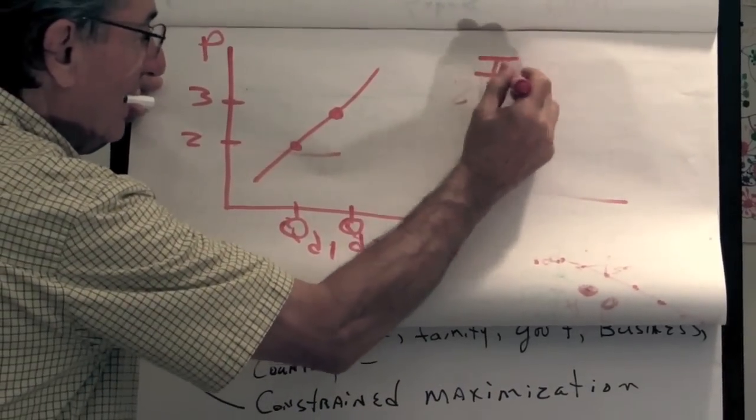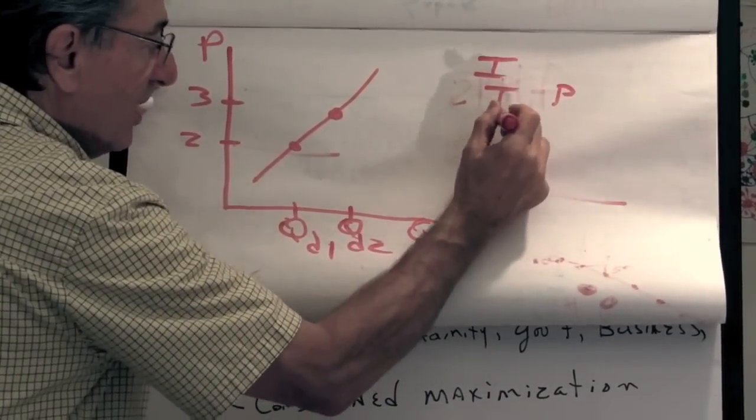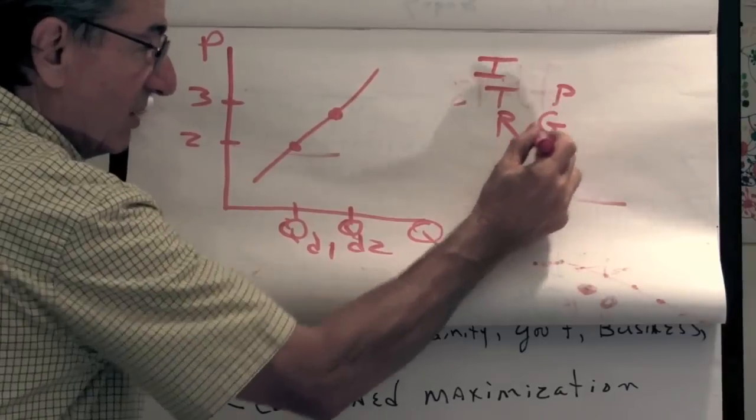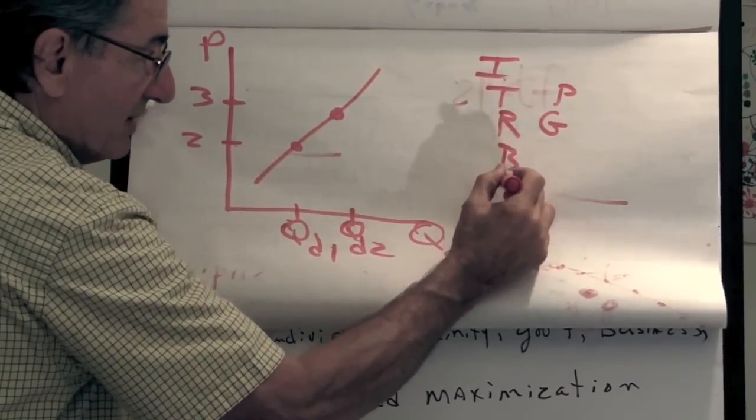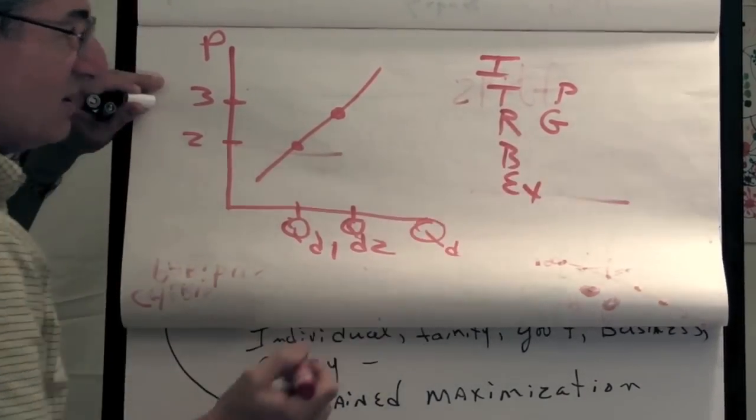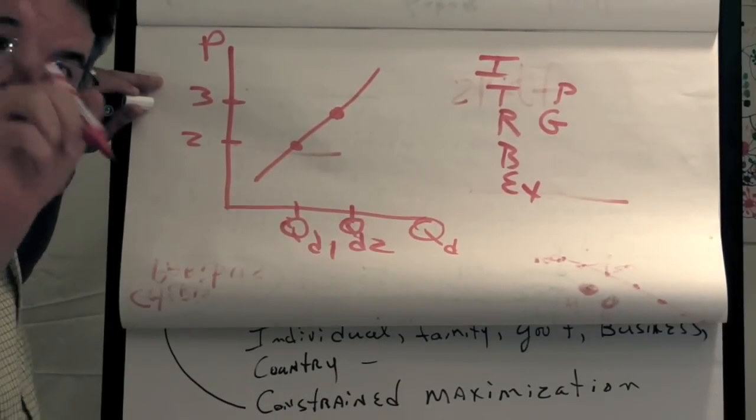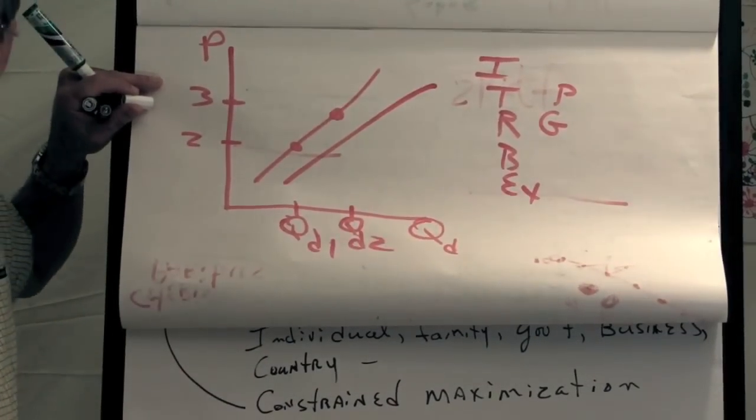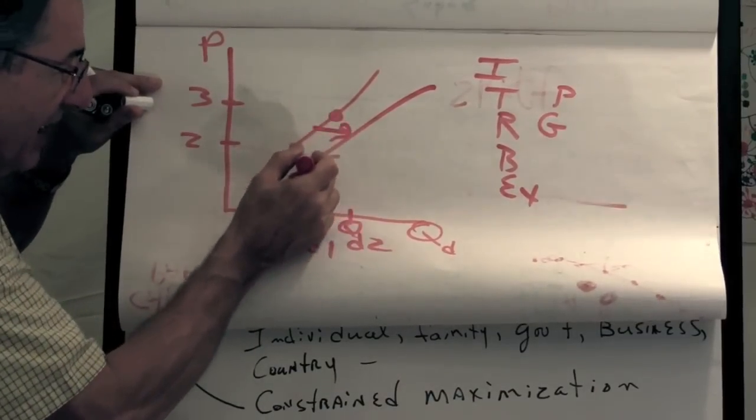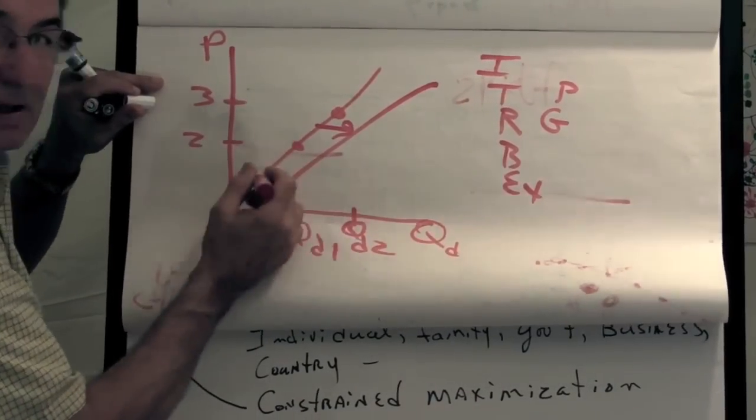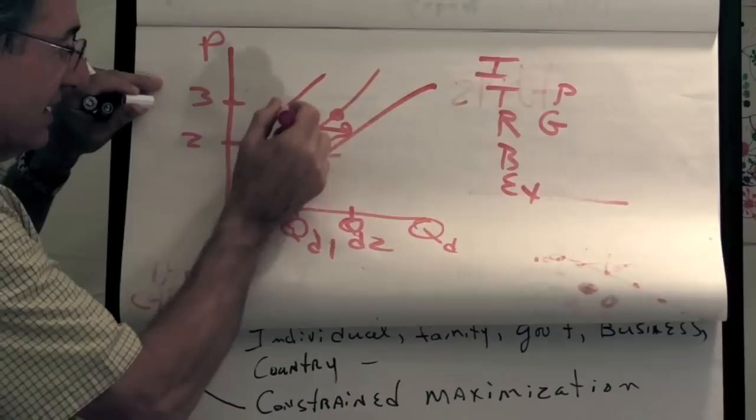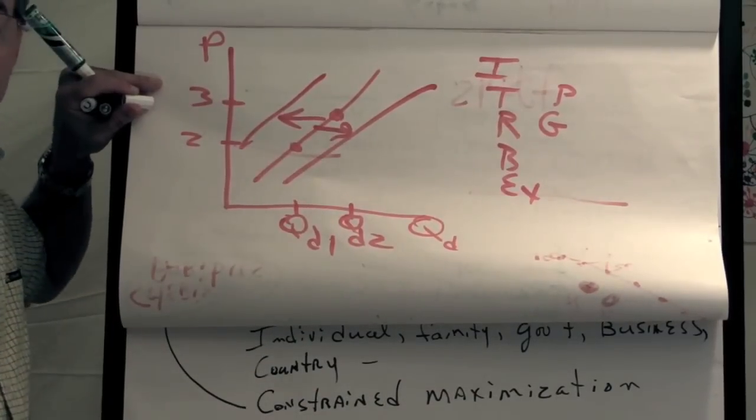But price isn't the only thing that determines the quantity demanded of a good. Things like income, tastes and preferences, the price or availability of related goods, the number of buyers in our market, or expectations. All of these things are assumed to be constant. Now, what happens if one of them changes? We get a shift. This is an increase in demand, and it means that the quantity at every possible price will be larger. This is a decrease in demand, a shift left.